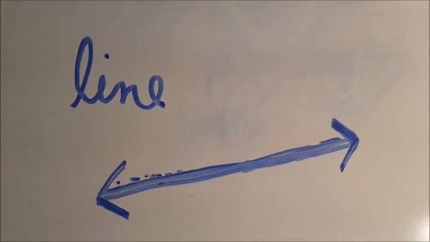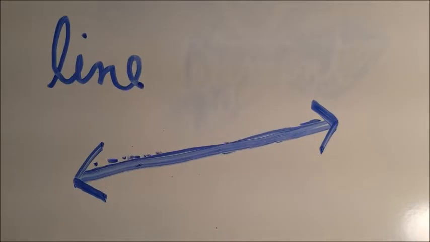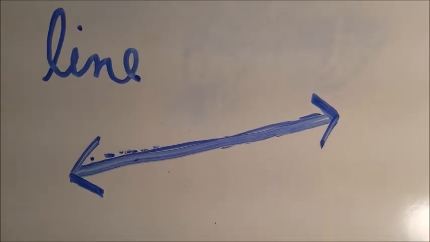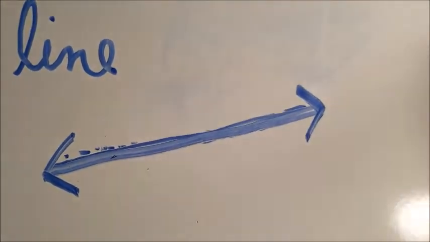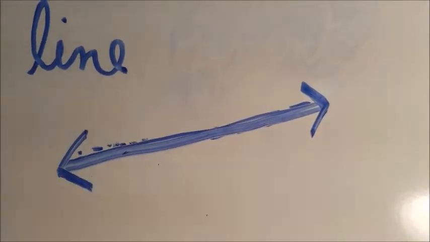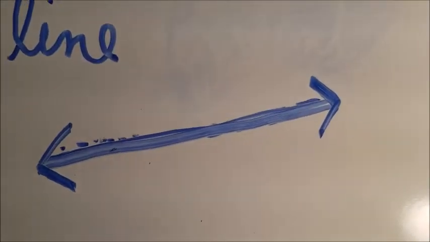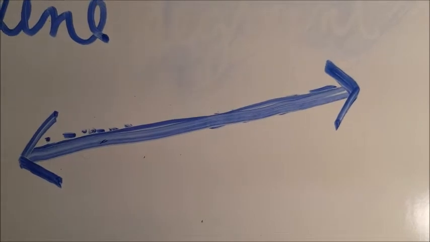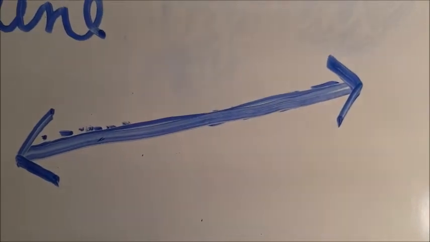In the math world, a line is said to go for infinity in one direction, that way, and infinity in the other direction, and that way. That means forever. So we put arrows on it to show that it goes in those directions forever.